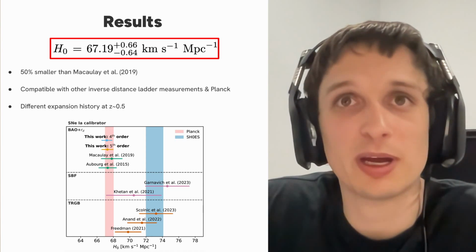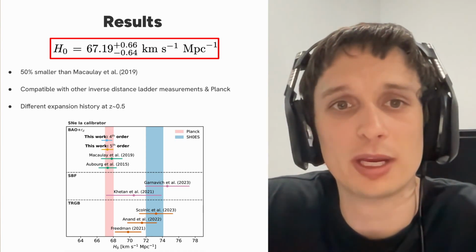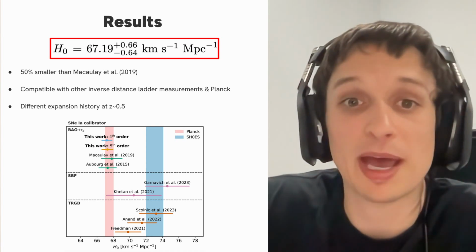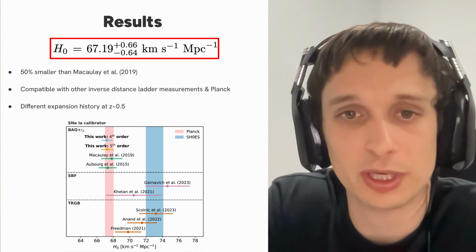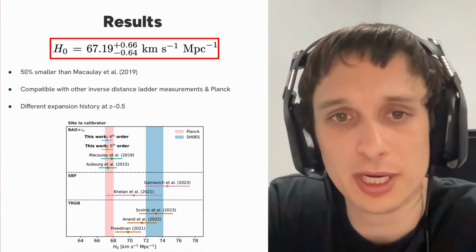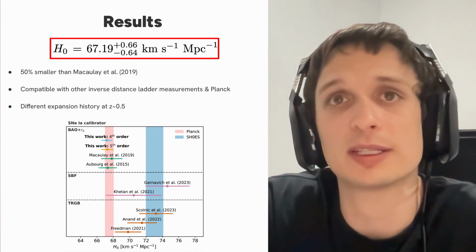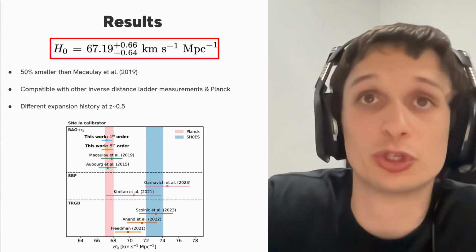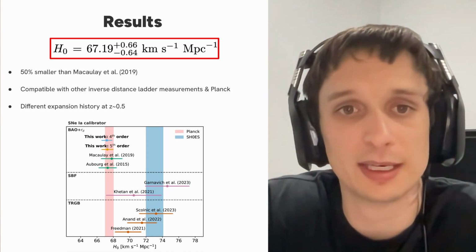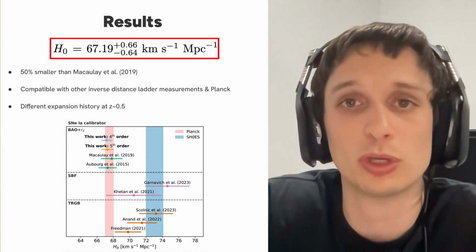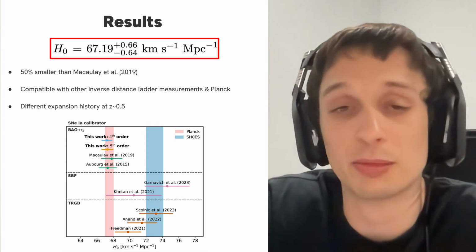So that brings us to our key result. We find H naught of 67.19. So this is compatible with other inverse distance ladder measurements. You can see those in the plot on the bottom in green on the top panel, as well as the measurement with Planck. And this might not be surprising as Planck was used to calibrate the baryonic acoustic oscillations. We also find that our result has 50% smaller uncertainties than what was found in Macaulay et al.